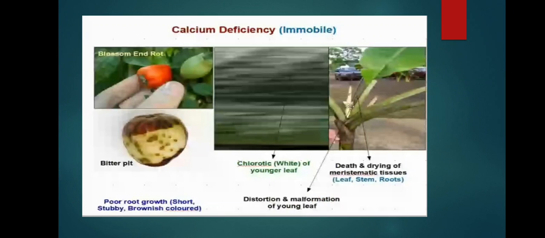Meristems are known as growth regulators, where auxin is produced, and they are the main part for growing the plant. There is malformation of younger leaves and poor root growth. Root growth is very poor when calcium deficiency occurs.